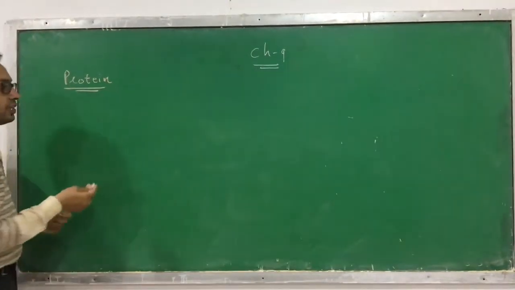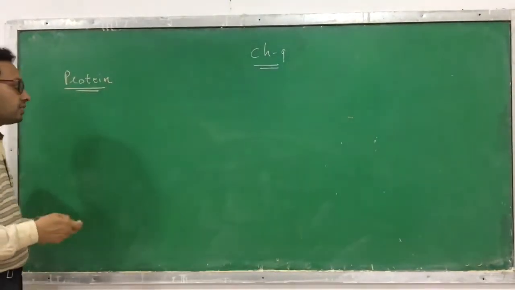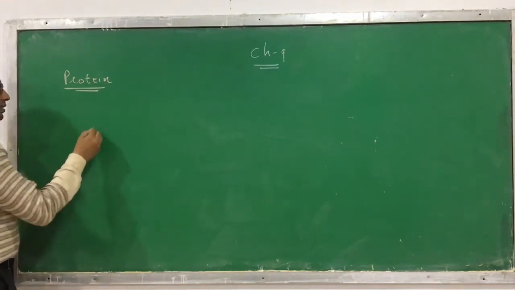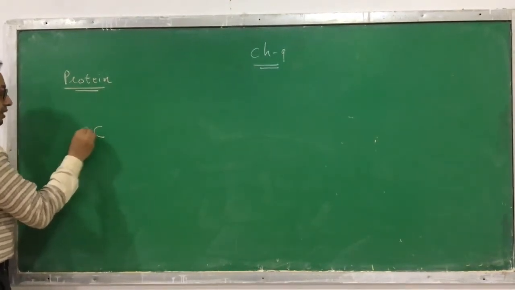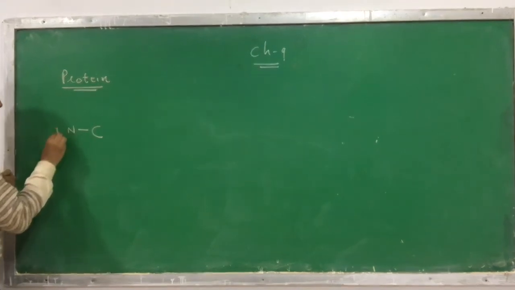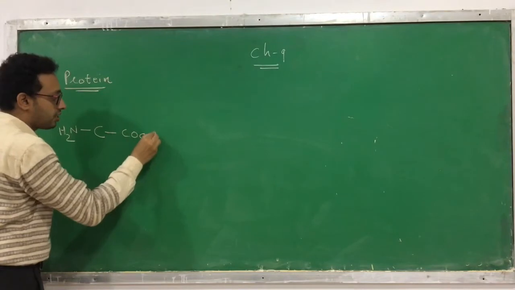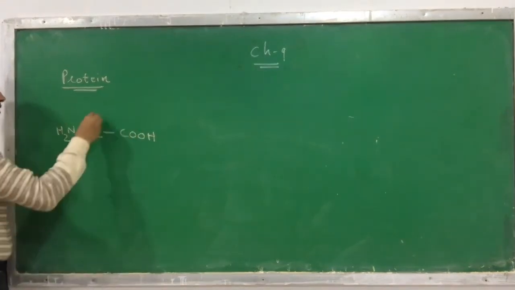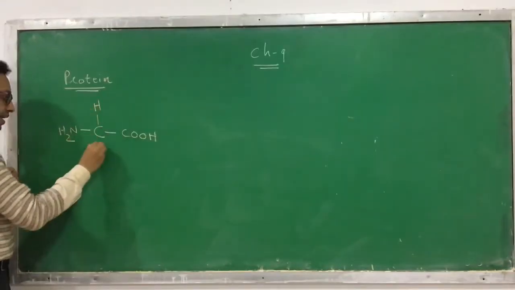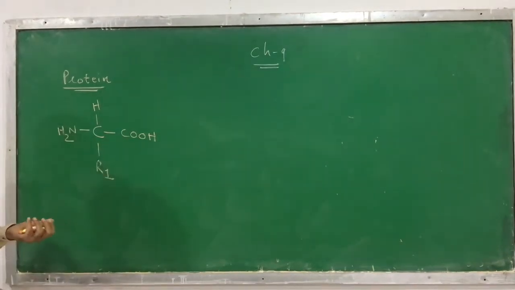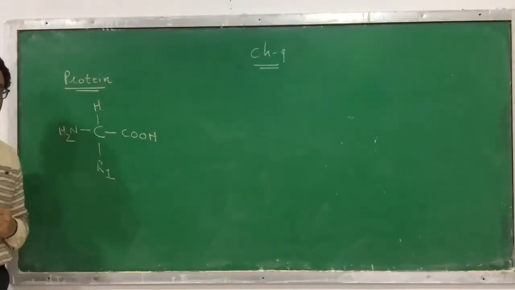Now here, you know that proteins are made up of amino acids. So now I am joining the amino acids, the building blocks of protein. See, this is the structure of one amino acid. You know that to an alpha carbon, NH2 and COOH, carboxylic acid, are attached. On one side there is hydrogen, on the other side there is R1. Clear? This is the structure of one amino acid.